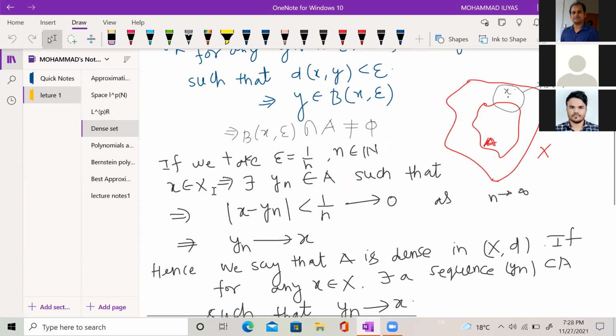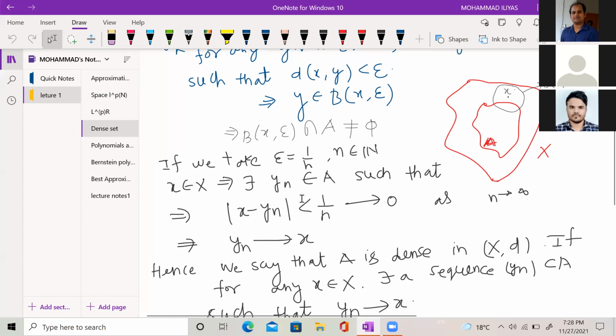So given any x belonging to X, you can find y_n in set A such that the difference between x and y_n is less than 1/n. I am talking about this on the real line.